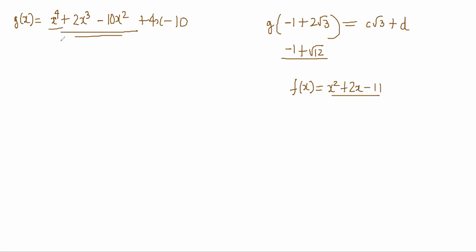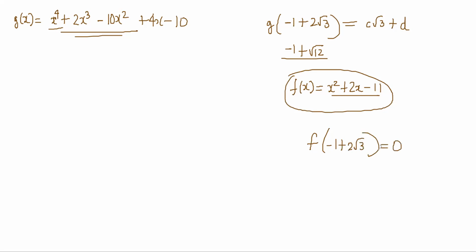So let's try, that is a good idea, because you know that f of -1 plus 2 root 3 is 0, right? So we should use that. If we can somehow write g of x using this value of f of x, it might be useful, right? Because we can cancel out some stuff from there, no?